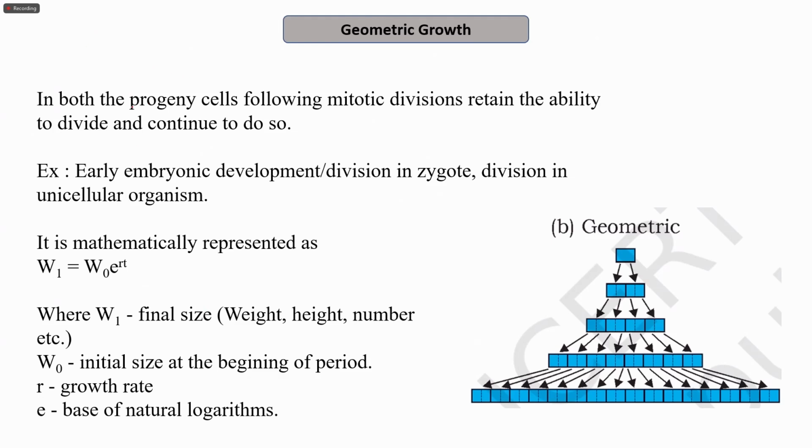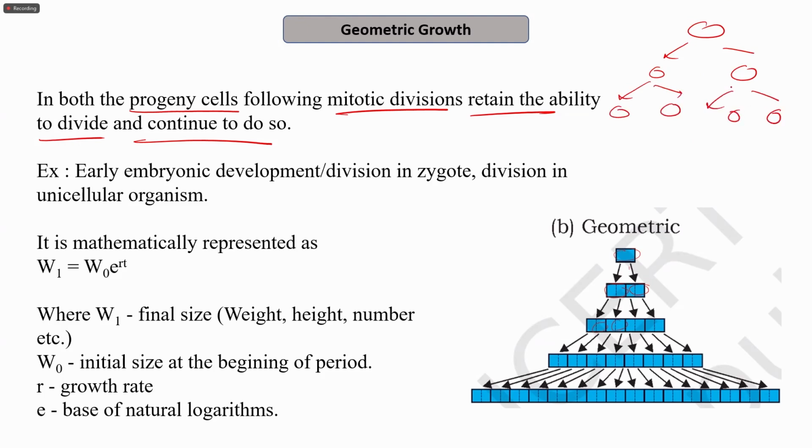And geometric growth is the one in which both the progeny cells following mitotic division retain their ability to divide and continue to do so. So considering it as one cell, it divides into two, and when these two daughter cells further divide, every cell has the capacity to divide. So one cell resulting in two cells will then result in four. In the previous case, after two, it will be three, then it will be four, suppose.